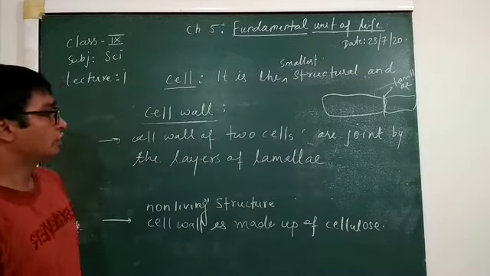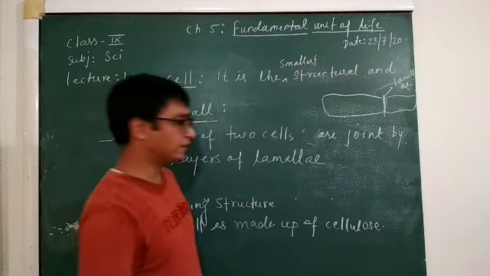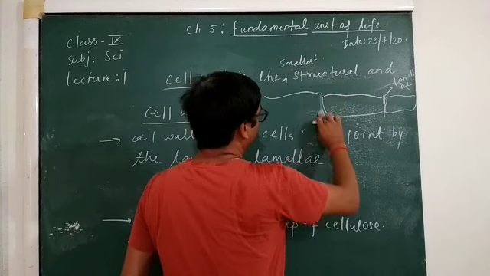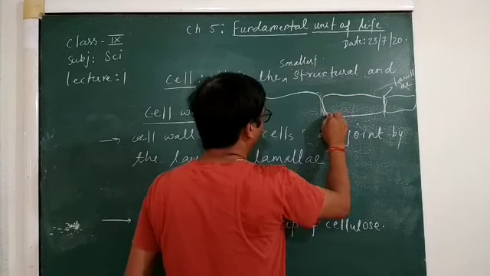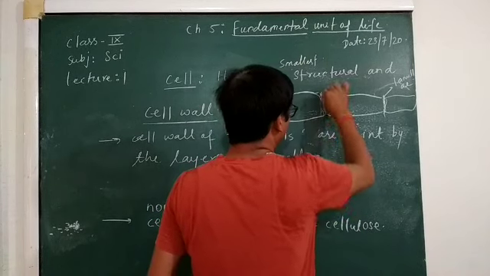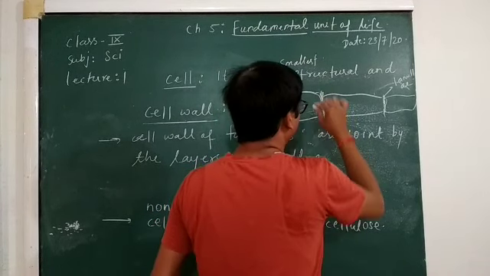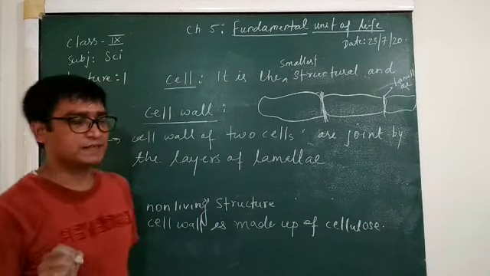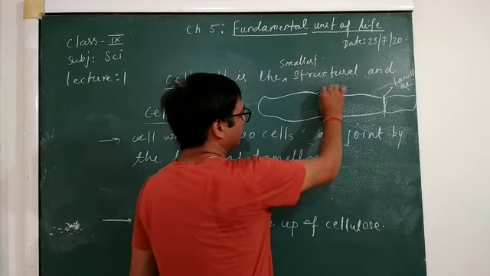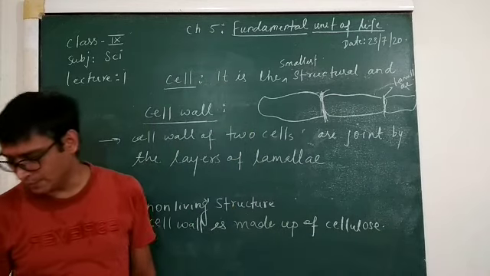Here it is yellowish in nature, yellowish-like substance is there that joins them to each other. This structure is called a lamellae.